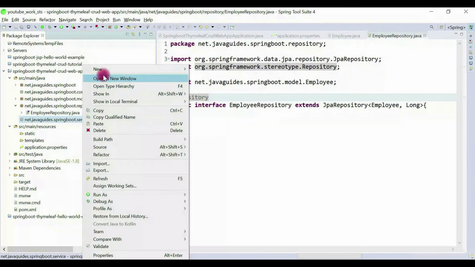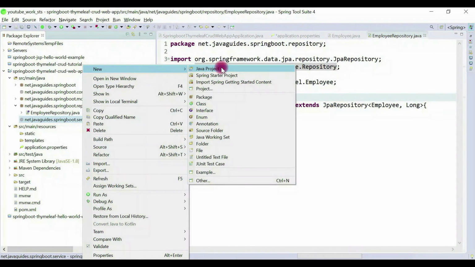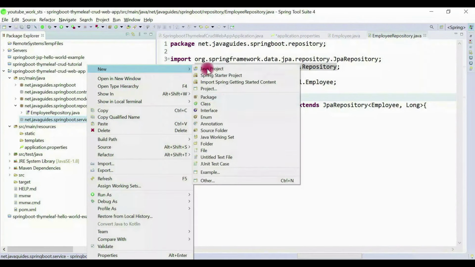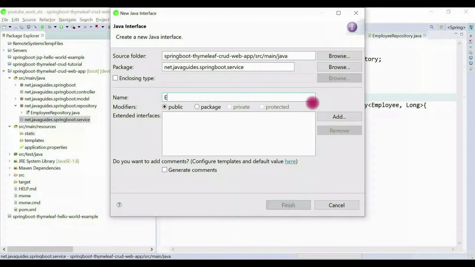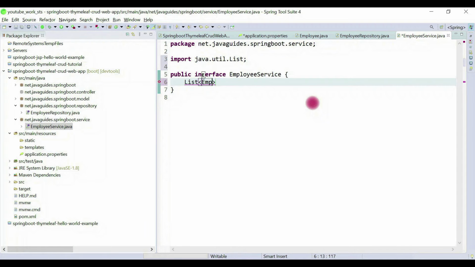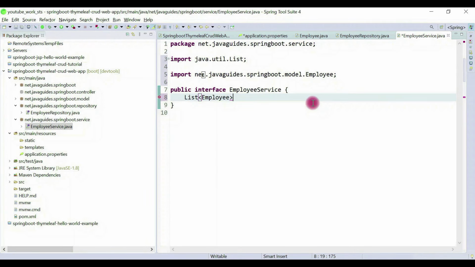Now let's go ahead and create a service. So first we'll create an interface. Right click, new, and then choose interface. Let's name it EmployeeService. Let's quickly create a method, List of Employee. Let's call this method getAllEmployees. It's a pretty simple method.